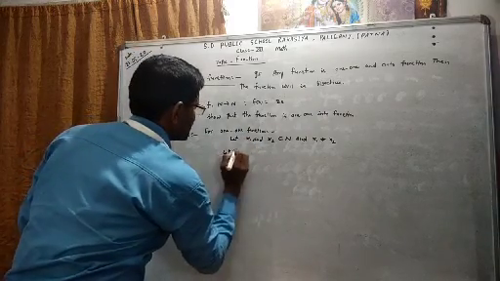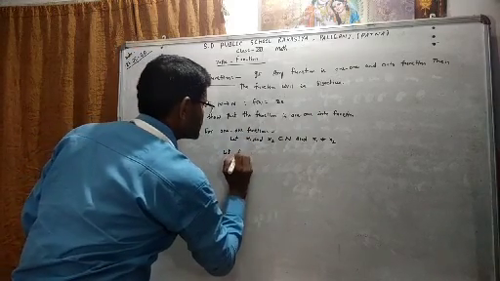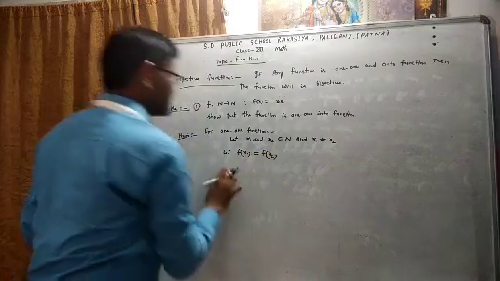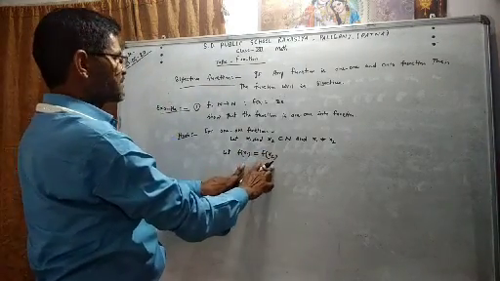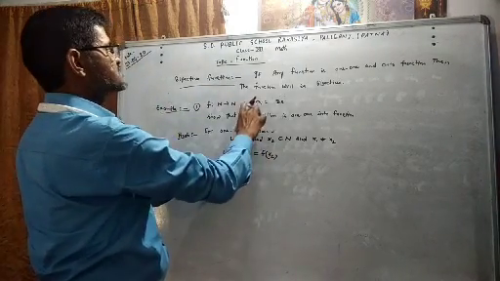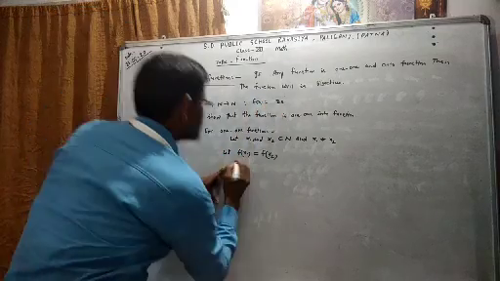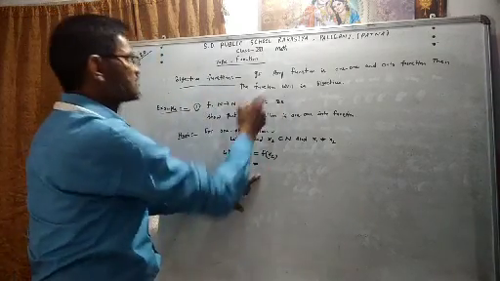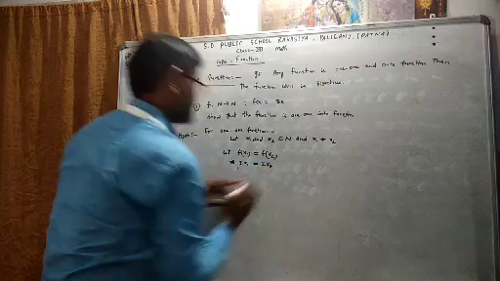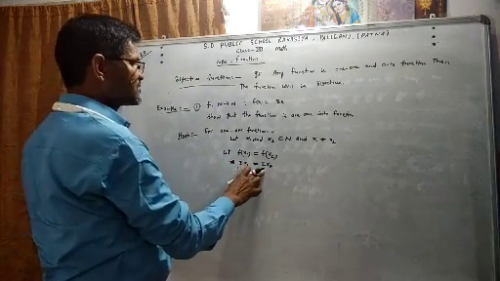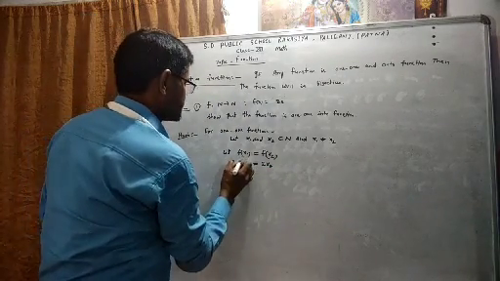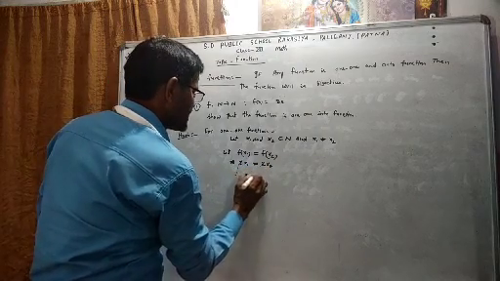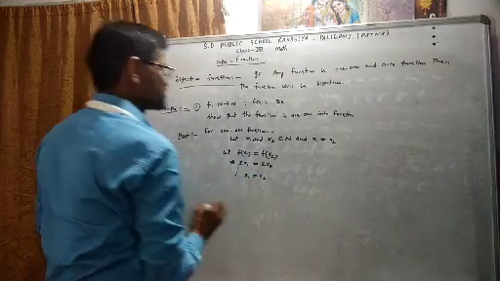Clear? For f(x1) and f(x2), if f(x1) is equal to f(x2), then 2x1 will be equal to 2x2. Since 2 and 2 cancel, therefore x1 is equal to x2.